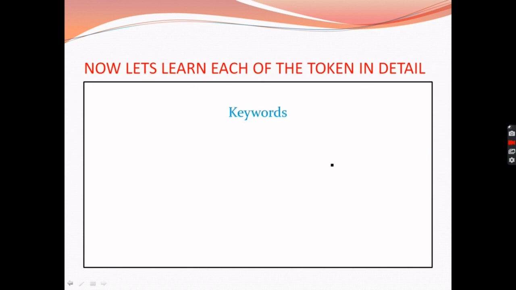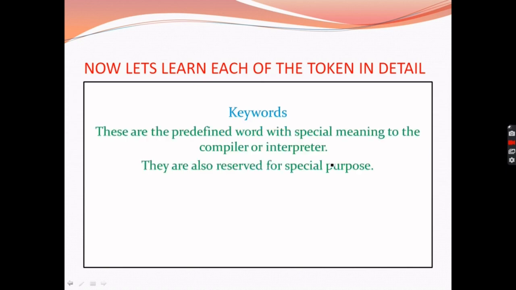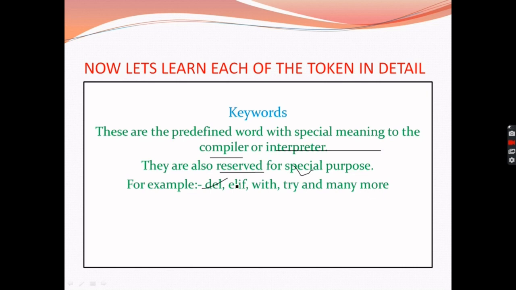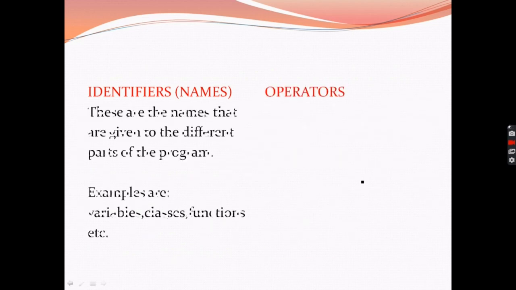So starting with keywords, keywords are predefined words with special meaning to the interpreter or compiler, and these are also reserved for special purpose. Examples of keywords are del, elif, with, try, and many more. Moving on to identifiers and operators.